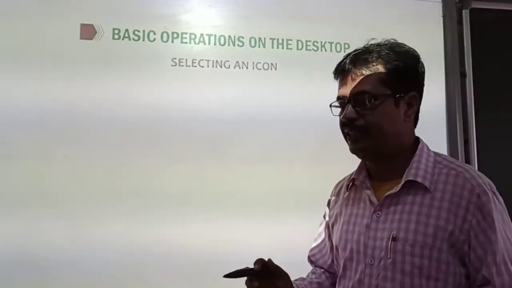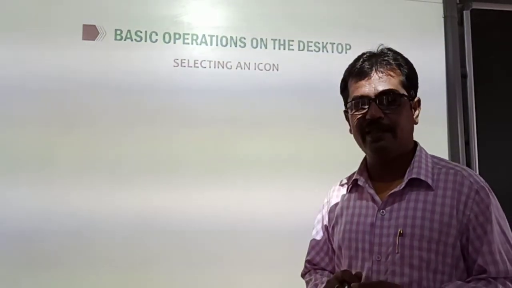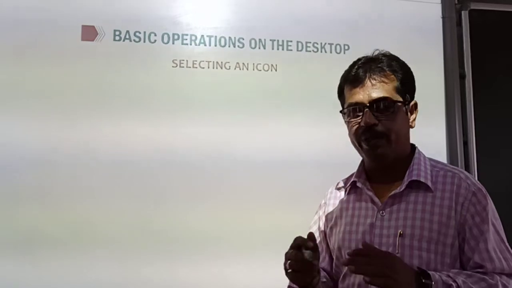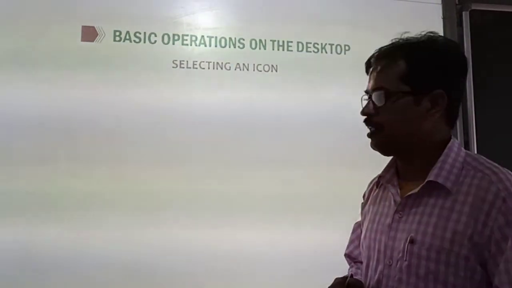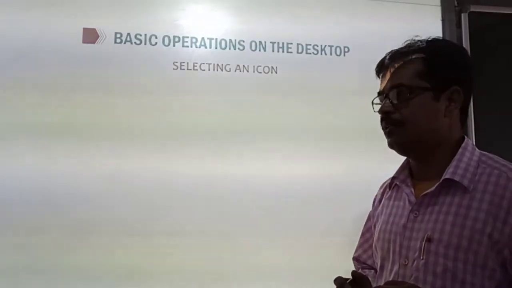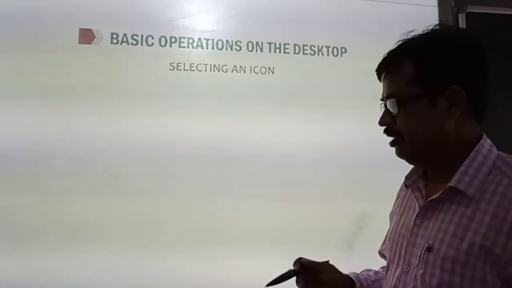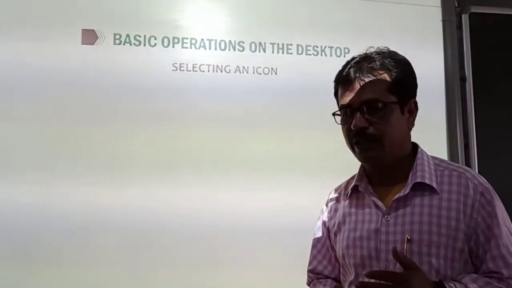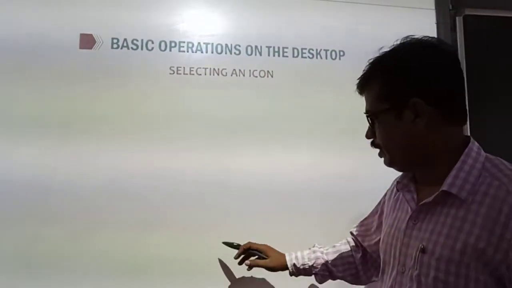I think you have studied it in class 1. Single click is used to select an item and double click is used to open a program. So selecting means when you click one time over any icon, that icon will be selected. Now deselecting means removing from the selection. How can you do this? By clicking outside of the icon.